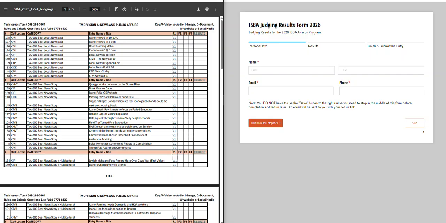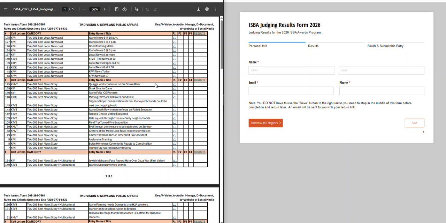So let's look at this one from KTVB, Rats squeak through Treasure Valley neighborhoods. That didn't win, but if it had, and the judge decided to just copy that over, then what you'd be getting on the judging results would be a misspelling from the entry. That's another thing we have to address, and I'll show you how we're going to do it.